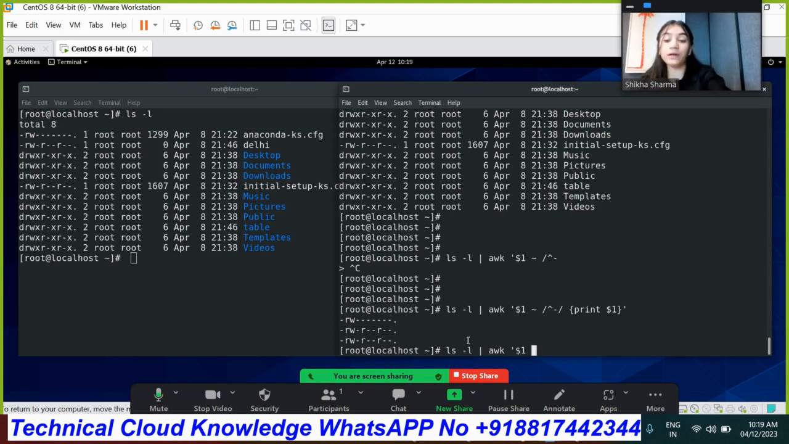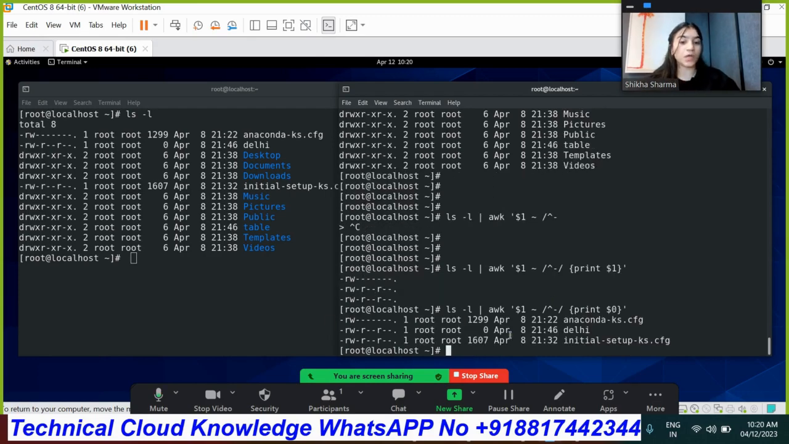If you write here field 0, suppose I'm going to print field 0, so it will provide you the whole output regarding the content, as you can see. Okay, so that's how you can do this as well, and the above as well, above option 2.